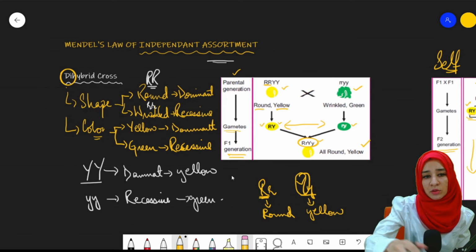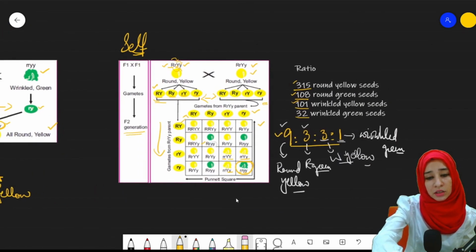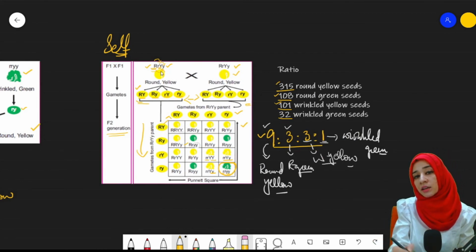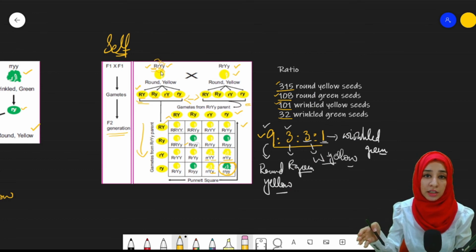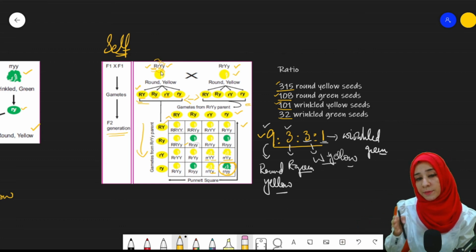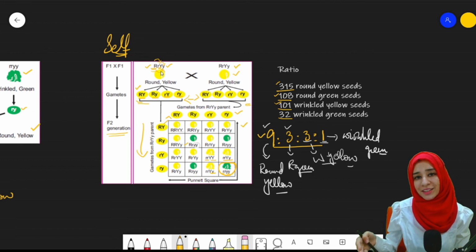And what he said was that it is not necessary that only the dominant alleles will assort with the other dominant alleles. Every single trait will independently assort from each other and will go into the gametes. There are chances which can be taken there. So it is not necessary. Clear? This is how Mendel's law of assortment was given.